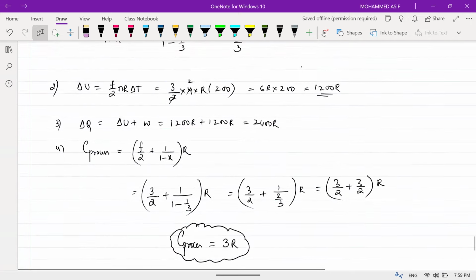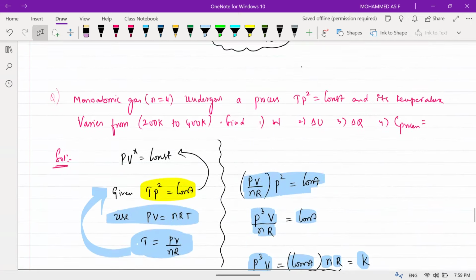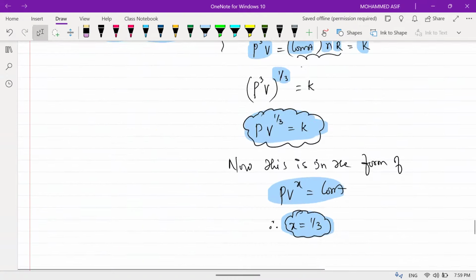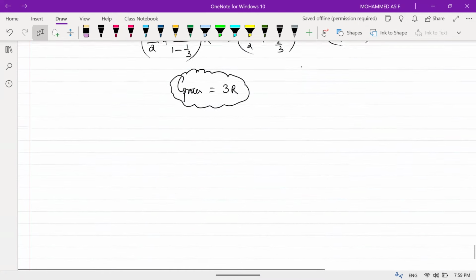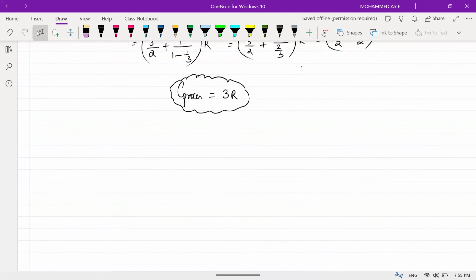So I hope you got an idea how to do such types of process questions when processes are given. Do you understand? Am I going fast? If you don't understand, please let me know, stop me and tell me your doubts. Clear? Now, the next type of process is the adiabatic process. Very, very important for your NEET examination.